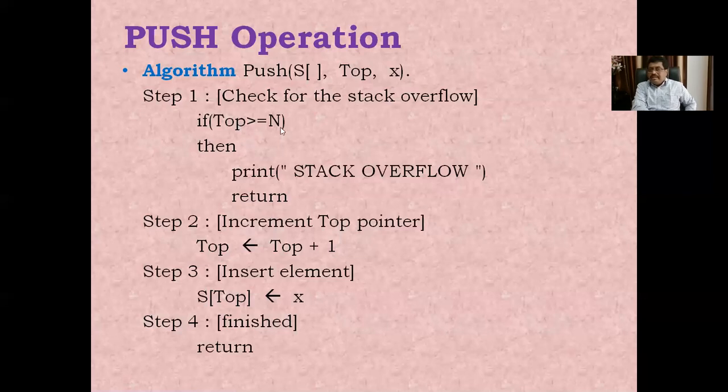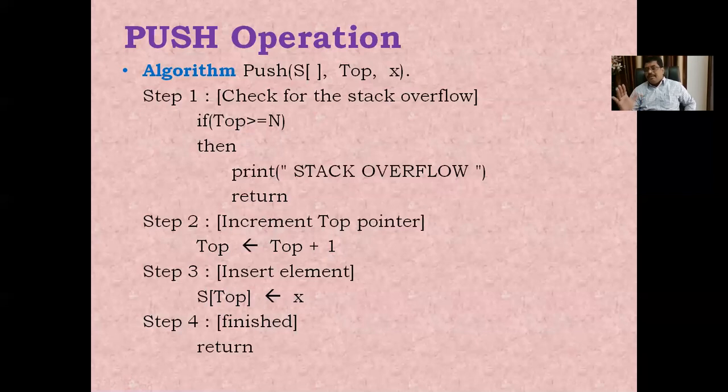Suppose it is less than n. At that time, top is incremented by 1, and we place the x value into S of top. S of top means, if you want to access any particular location, you give the array name, and within square braces we specify the subscript or index.